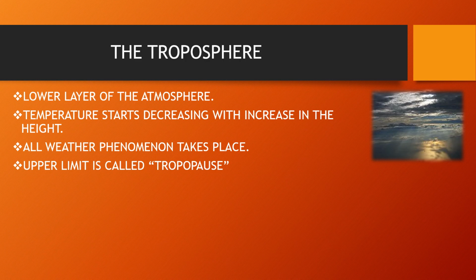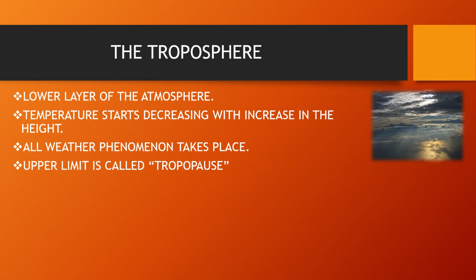Now we talk about the troposphere. The term troposphere has been derived from the Greek word tropos, which means mixing or turbulence. Secondly, here temperature decreases with increase in height. When temperature decreases with increase in height, that is called the normal lapse rate. For every 1000 meters, temperature decreases by 6 degrees Celsius.